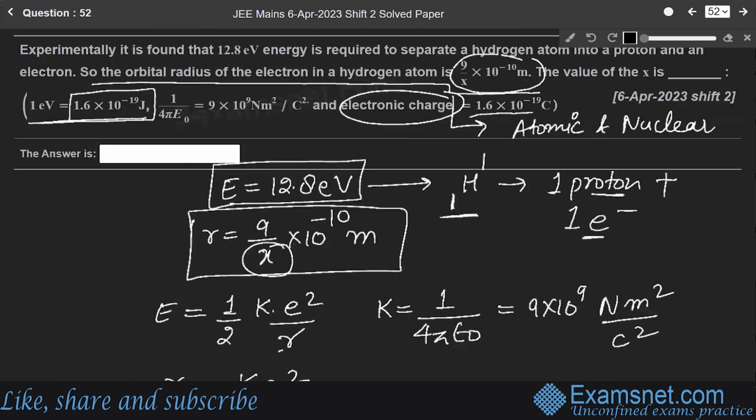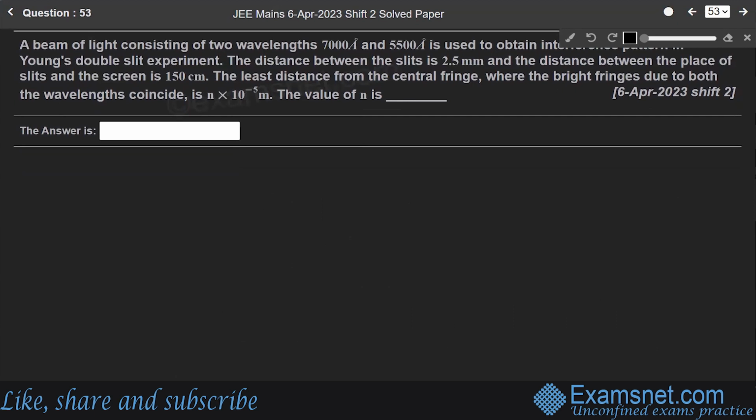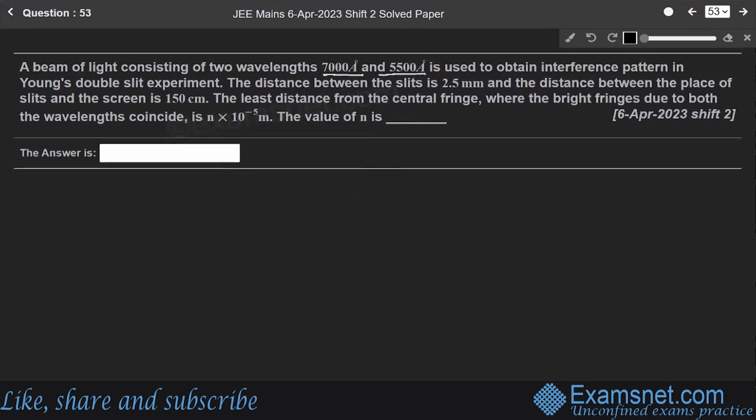Got it? Now moving towards the next question. Question number 53. This question says that a beam of light consisting of two wavelengths, 7000 angstrom and 500 angstrom, is used to obtain an interference pattern in Young's double slit experiment. This question is from the chapter of wave optics.